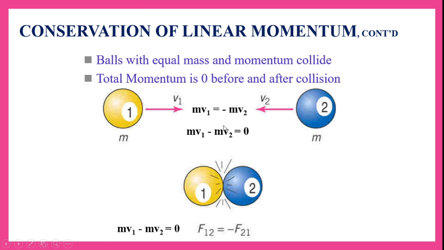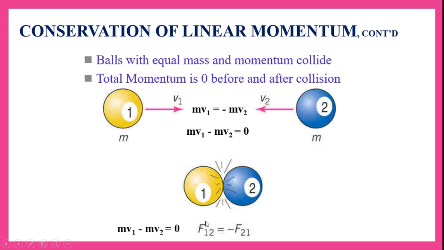Okay, so what happens, that means mv1 minus mv2 is equal to 0. So this is having a mass of m with velocity v1, this is having a mass of m with velocity minus v2. So when we sum up both the linear momentums, we get the value of 0. Now after colliding, what happens, let us see. After colliding, this linear momentum comes to 0.